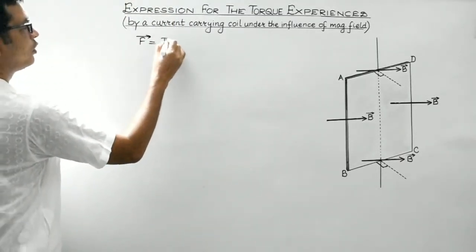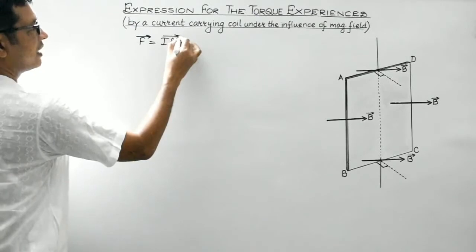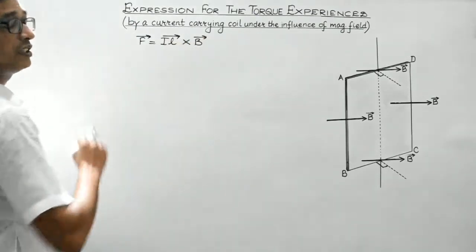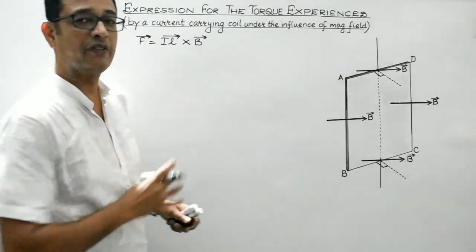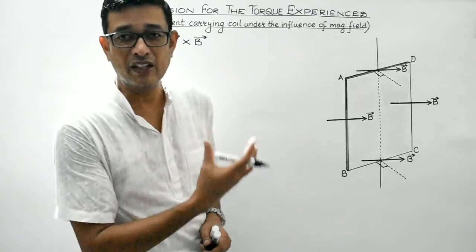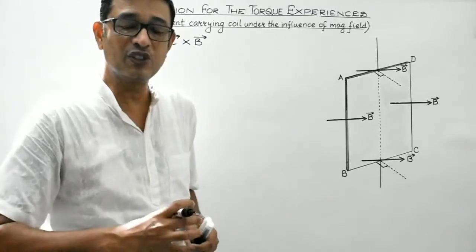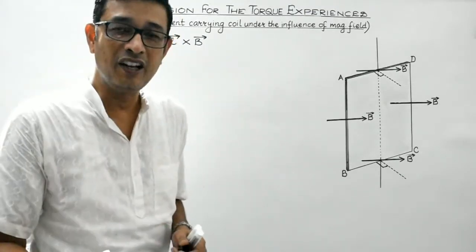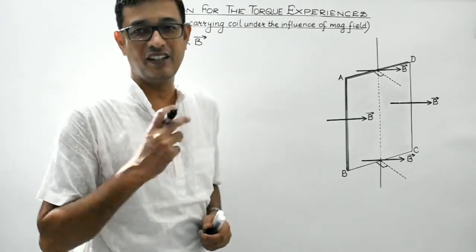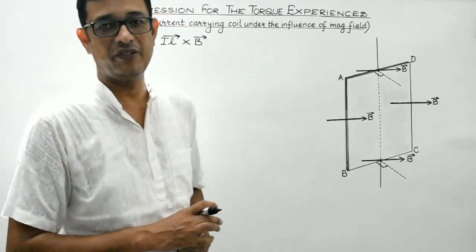It is equal to I L vector, the current element, cross B vector. This is the cross or the vector product. This formula we have derived in the previous session, right? This is the expression for the magnetic force which we will be using today so as to obtain an expression for the torque experienced by a current carrying coil under the influence of uniform magnetic field.